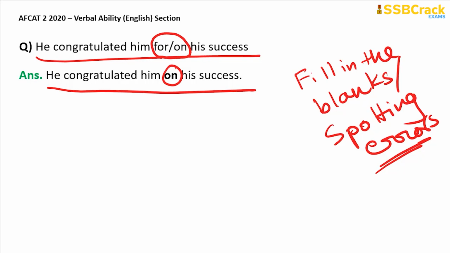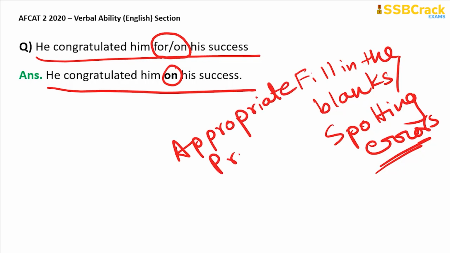So if you have already gone through the AFCAT English course, specifically the section on spotting errors, in that section I have talked about a particular subsection which is appropriate prepositions.